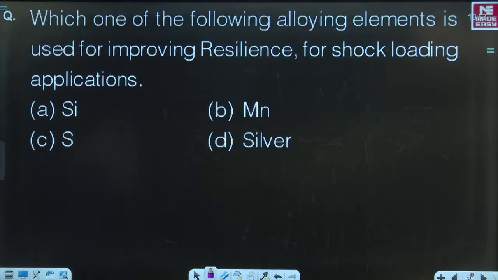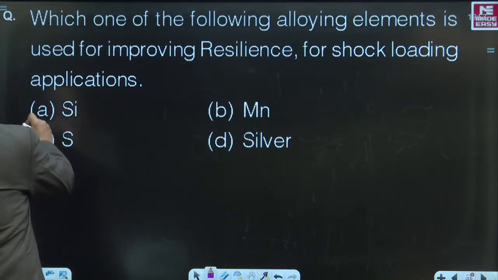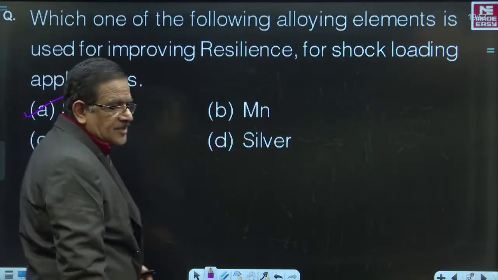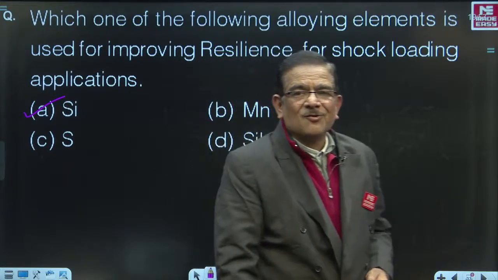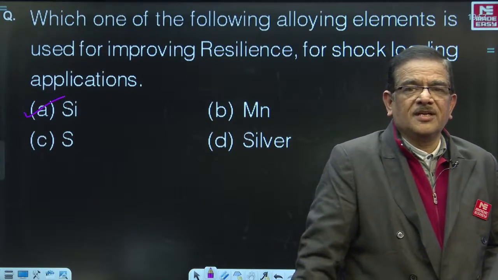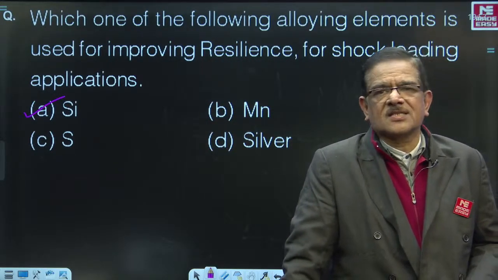Vaibhav has answered. Very good. Utkarsh, no, it's not sulfur. Priyansh, A, correct. Abhishek Kumar Mishra, correct. Tushar, C, no. A is the correct answer. While studying the effects of alloying elements, you have studied that silicon increases resilience in steels.